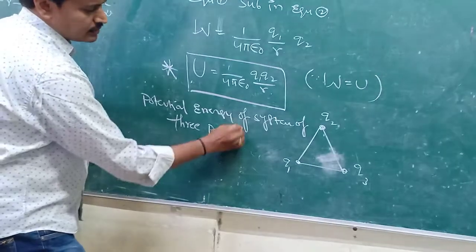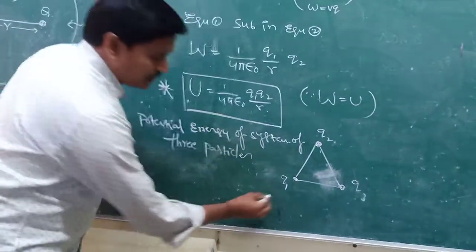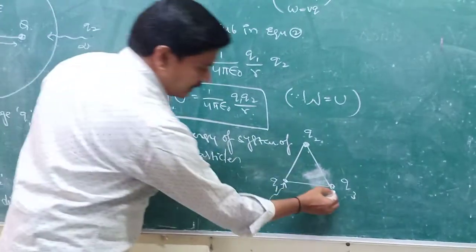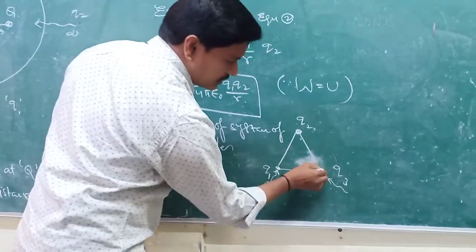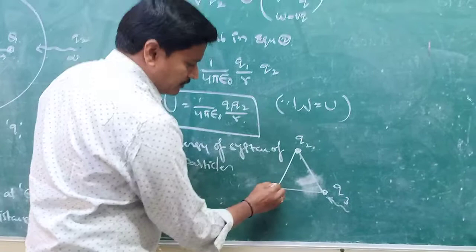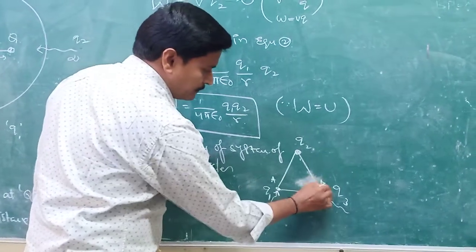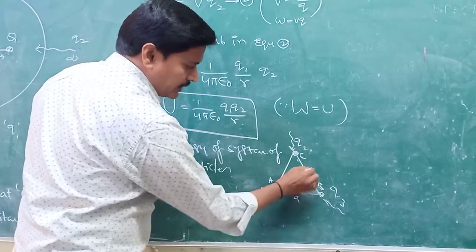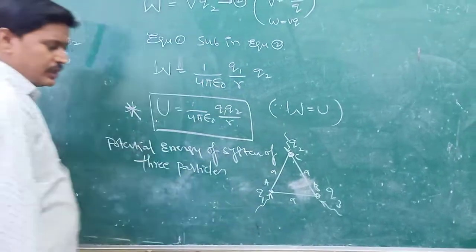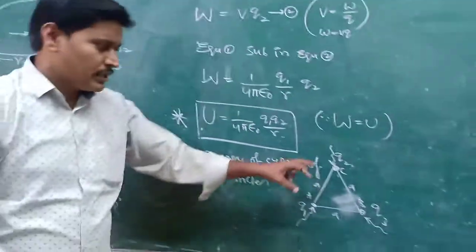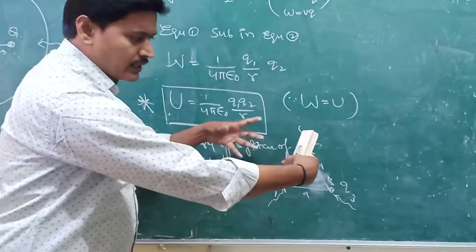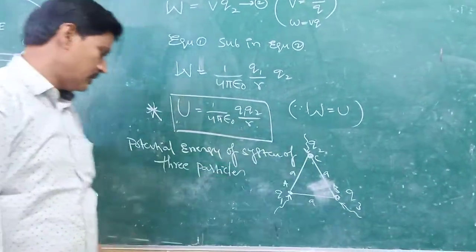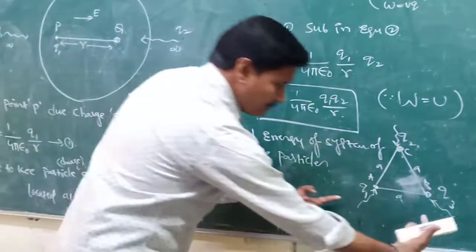So in this case, consider the potential energy, for example, the work done to keep this particle Q1 at this point, and the work done to keep this particle at this point. Here is point A, this is point B and point C, located at distance A, because three particles are kept at these three corners of an equilateral triangle. All sides are equal. So first, the work done to keep these